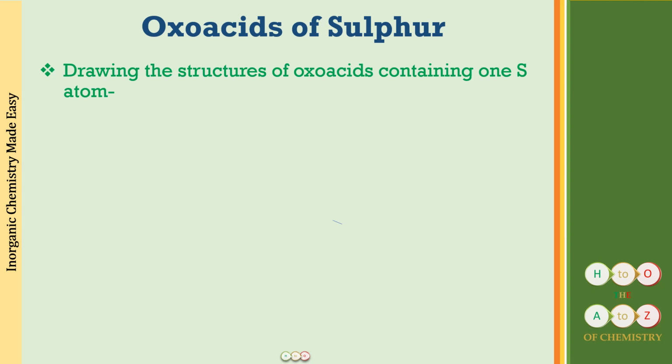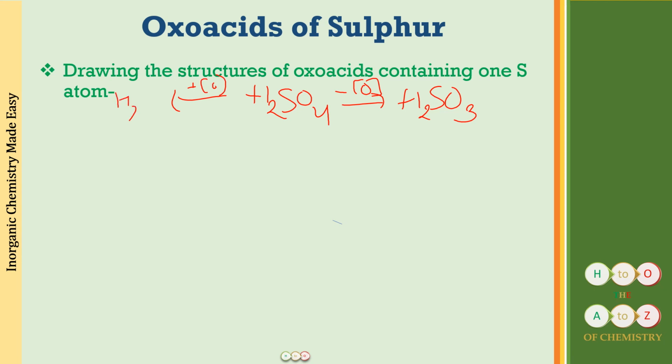So which are the sulfur oxo acids which we have learned that have one sulfur atom? Well, we started with H2SO4, that is sulfuric acid, the parent ic acid, right? From H2SO4, what did we do? We subtracted one oxygen. What we got was H2SO3. Fine. And we added one oxygen. What we got was H2SO5. We can even subtract one oxygen to get H2SO2, but that structure is not required for you, so we will not be drawing the structure for hyposulfurous acid.